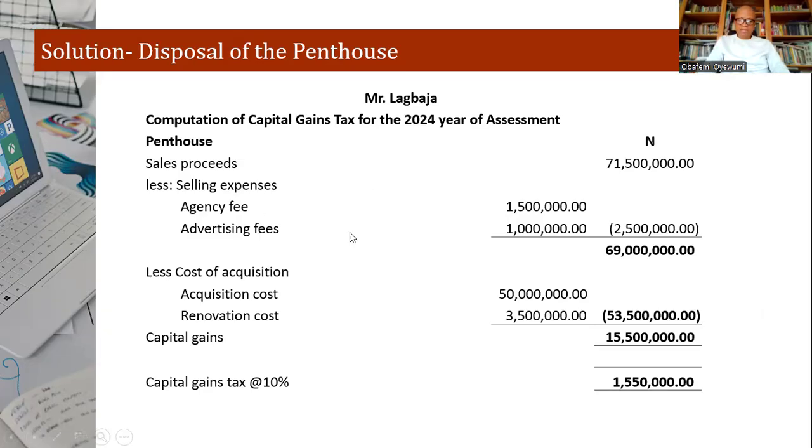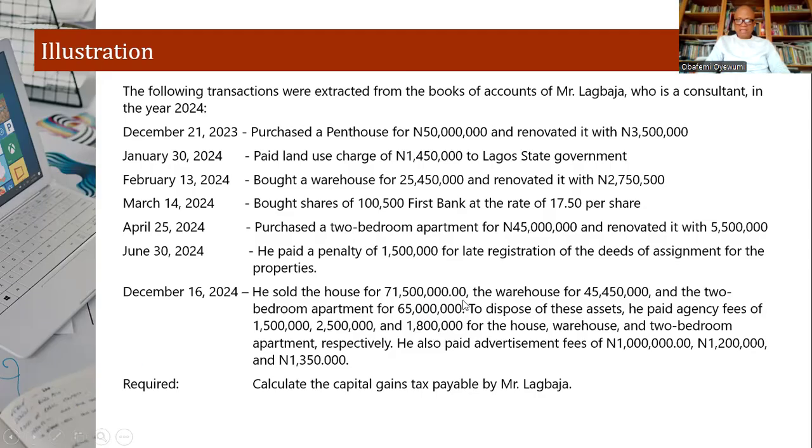How much for agency fee? 1.5 million naira for the penthouse, then the warehouse, and then the 2-bedroom apartment. And then again, advertisement fee, coming in respectively as well.